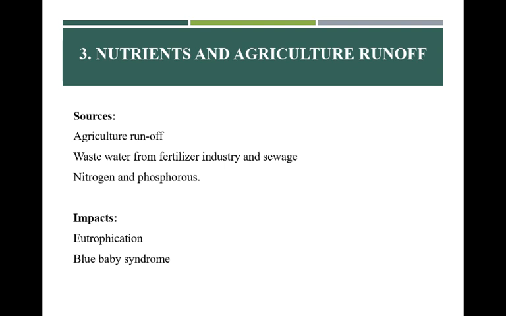The aquatic plants convert the dissolved inorganic forms of nitrogen and phosphorus into organic or particulate forms. The impact is eutrophication, and the second one is a disease commonly known as blue baby syndrome. Blue baby syndrome is due to excess of phosphorus in the water.